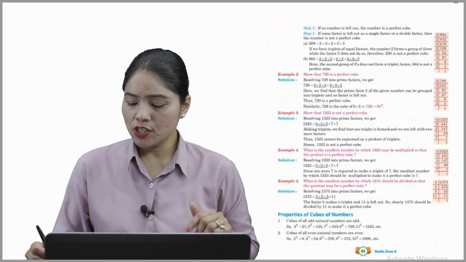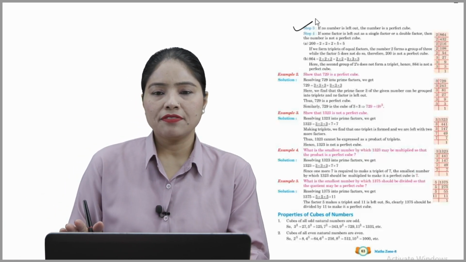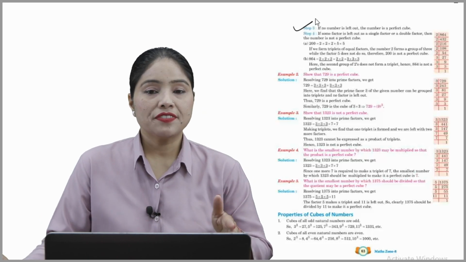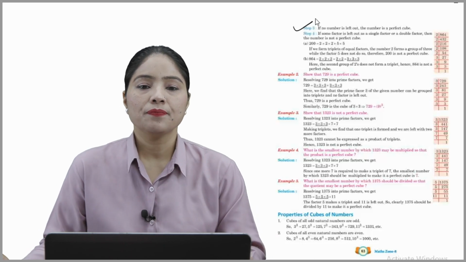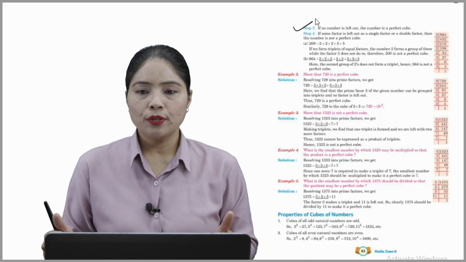And after that step number 3. If no number is left out, the number is a perfect cube. Step number 4. If some factor is left out as single factor or a double factor, then the number is not a perfect cube. Hope you understood.